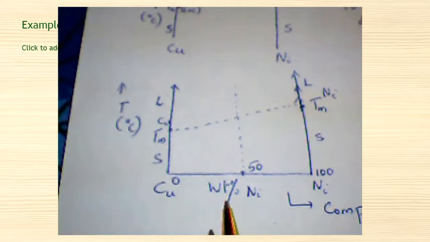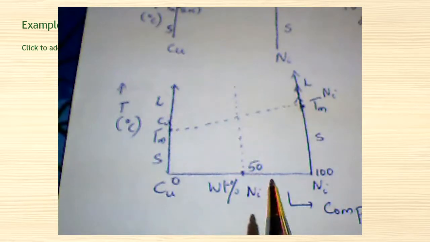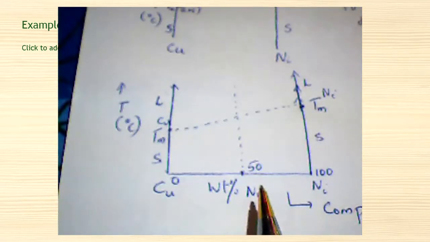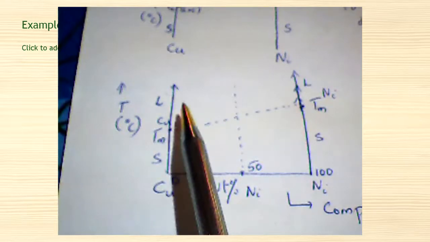Now we want to know where this conversion from solid to liquid is happening. In order to simplify this, we consider the 50 percent composition and mark a line along the 50 percent.